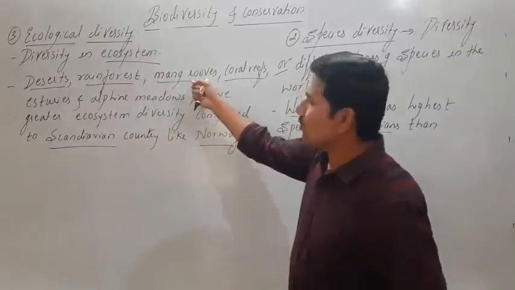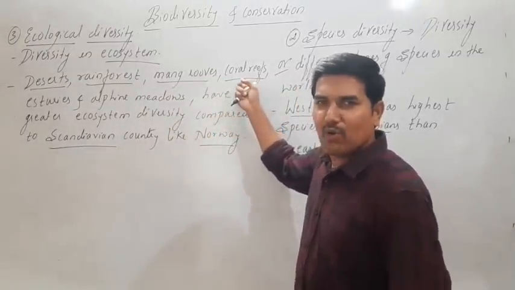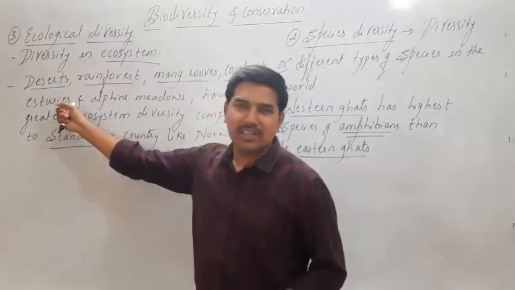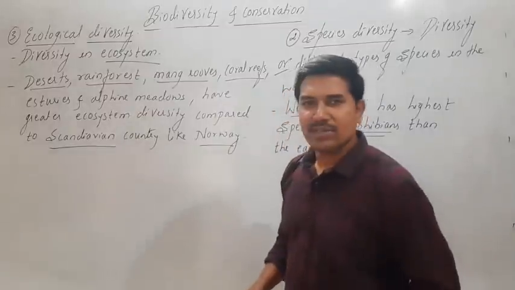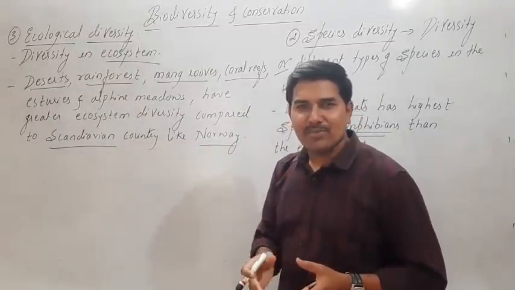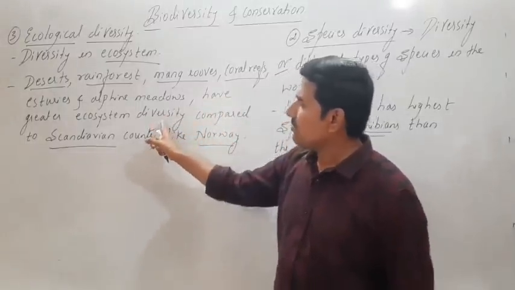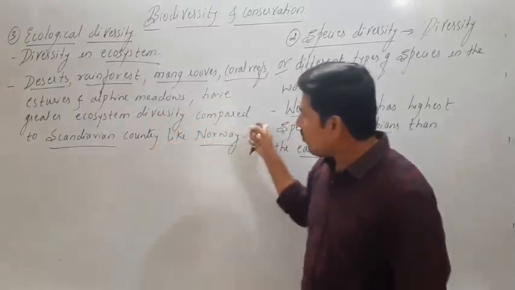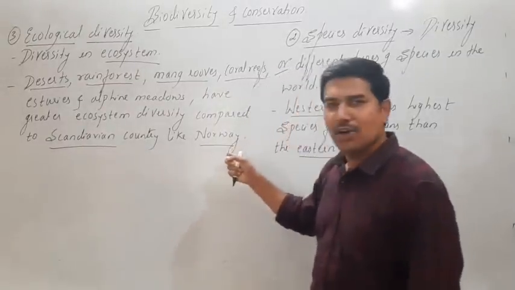Mangroves, again salt water areas. Coral reefs having corals. Estuaries where the sea water and the river water get joined. Then alpine meadows where herbs and shrubs along with water bodies are present. They have greater ecosystem diversity compared to the Scandinavian, or we also call them European countries like Norway.